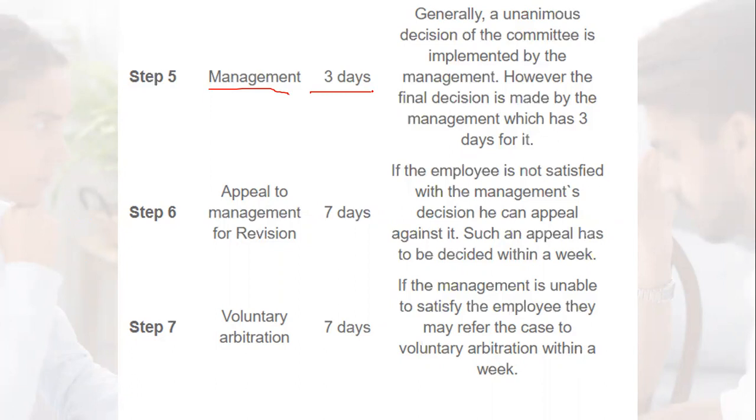If the employee is not satisfied with the management's decision, whatever management has implemented, if the employee is still dissatisfied, in that case, the employee can appeal to the management for revision. The time limit is within 7 days, the appeal has to be made. So after the implementation, if the employee is dissatisfied, within 7 days or within a week, the employee has to appeal to the management for revision.